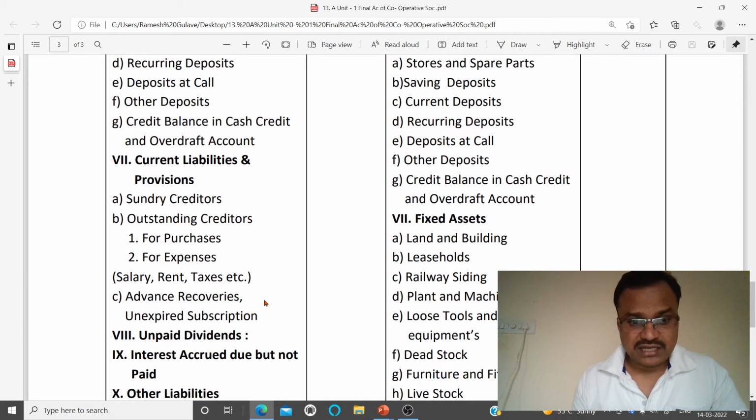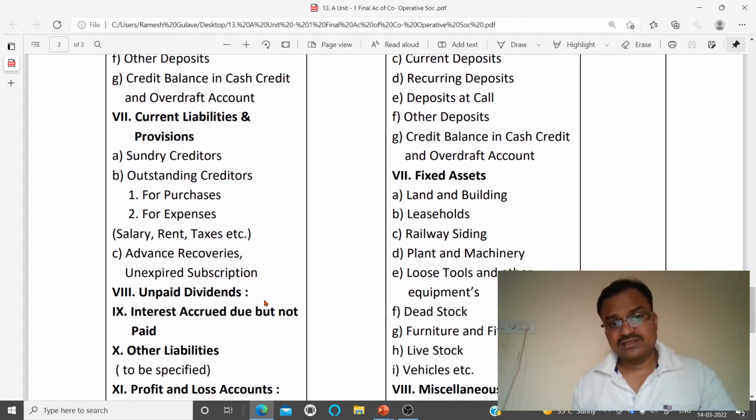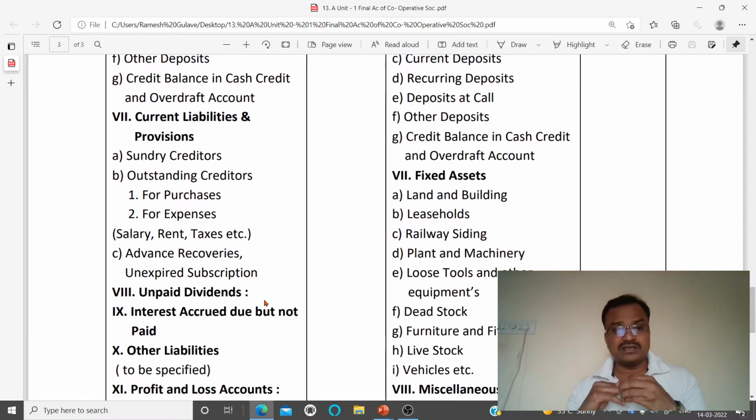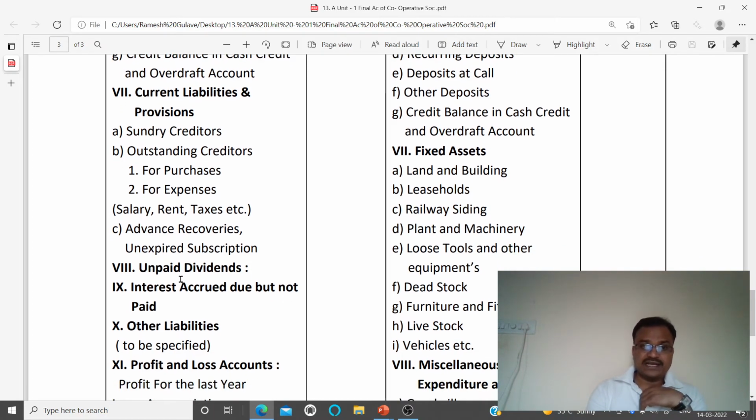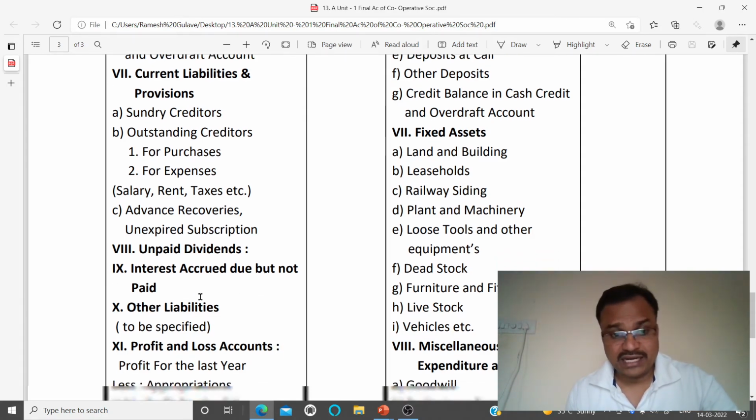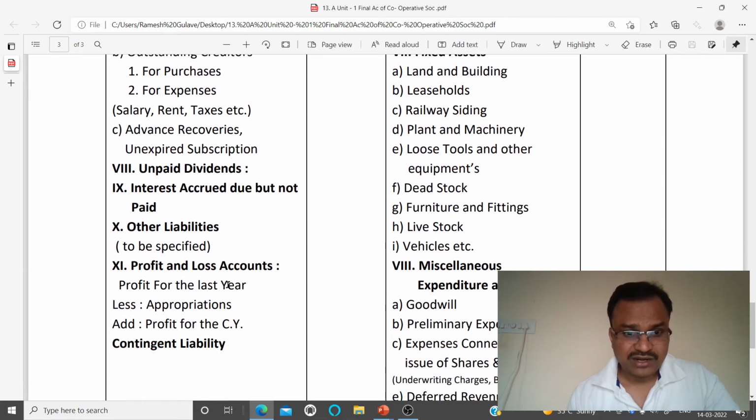Then advance recoveries, if we have received some amount in advance, we have to record that amount here. Then unpaid dividend, then interest accrued, that is due but not paid, then other liabilities, then profit and loss account.